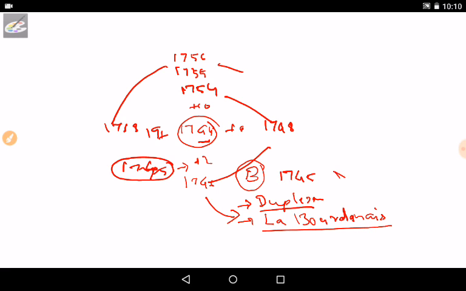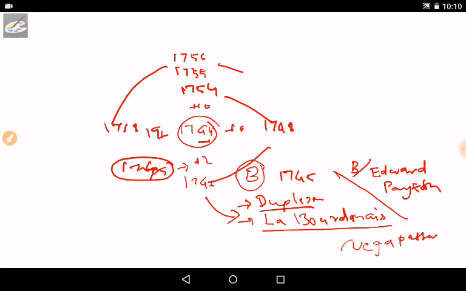and on the British side, General Edward Peyton came to the field. An indecisive action between British Admiral Edward Peyton and La Bourdonnais at Negapatam. So it was the first start, the Negapatam attack. It was the first attack. It starts the huge Carnatic War.